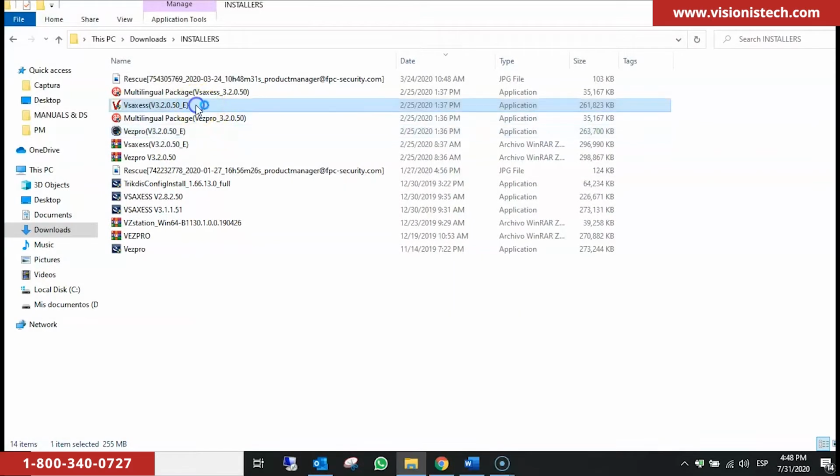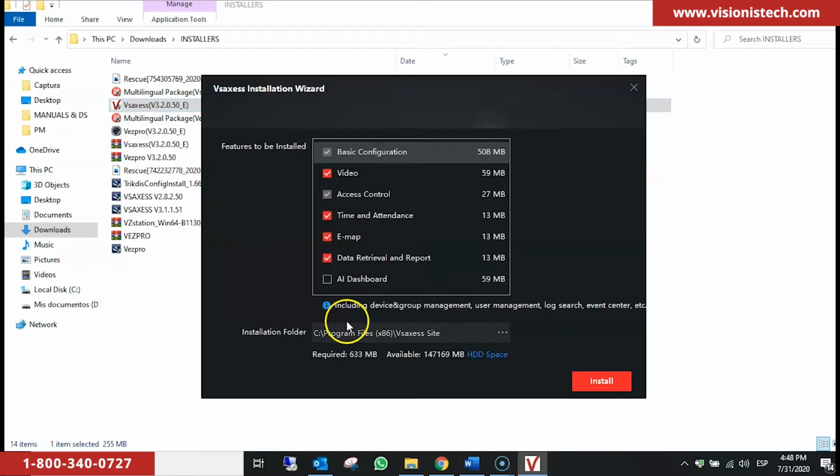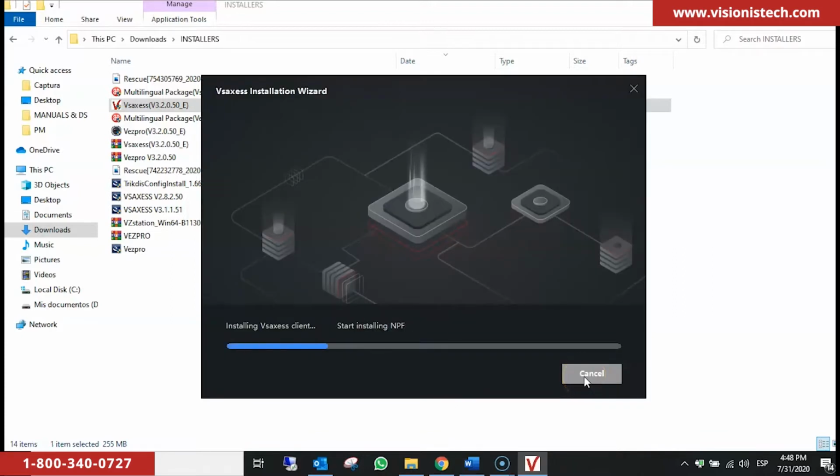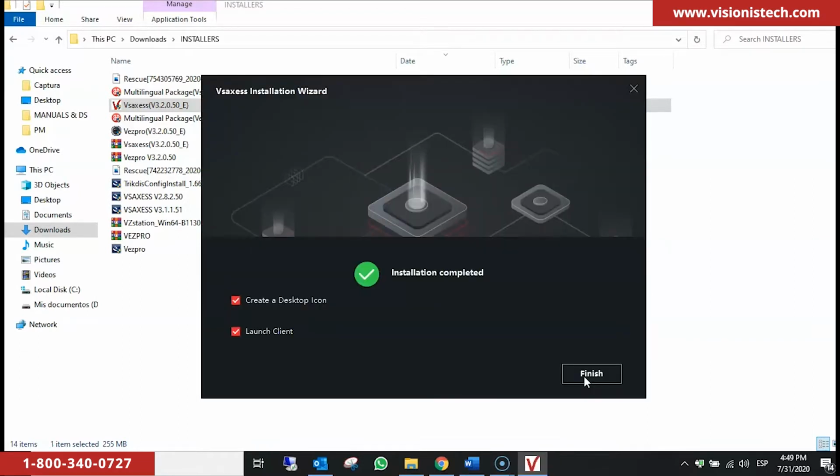Go into your PC's download folder and double-click on the VSAXESS software. Then you will be prompted with a screen that is called the VSAXESS Installation Wizard, and click on Yes. Here, you will make sure that all the boxes from the section Features to be installed are checked, except AI Dashboard, and then click Install. Wait for about 1 minute or less until the installation is complete. You will have another screen pop up and then click Finish.